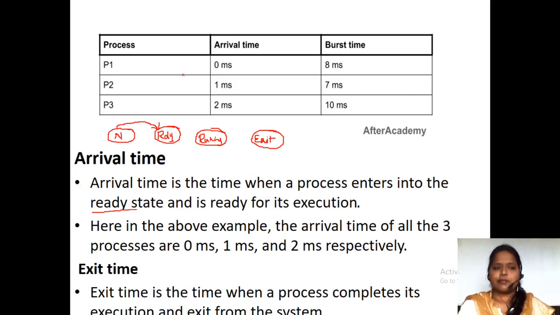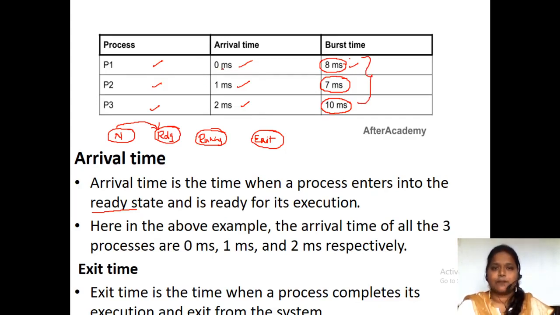So here in this example, process P1 arrival time is 0 milliseconds, process P2 arrival time is 1 millisecond, and process P3 arrival time is 2 milliseconds. Burst time, as I have already said, is what a process needs to complete a task. To complete P1, that process needs 8 milliseconds. P2 needs 7 milliseconds to complete its task, and 10 milliseconds is required by the P3 process. So these times we call burst times.